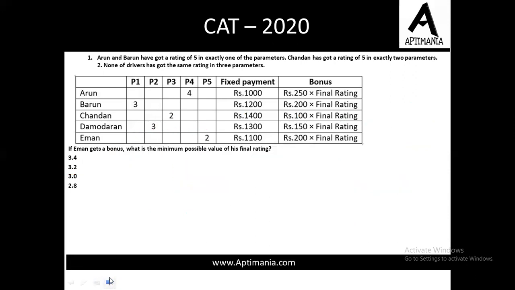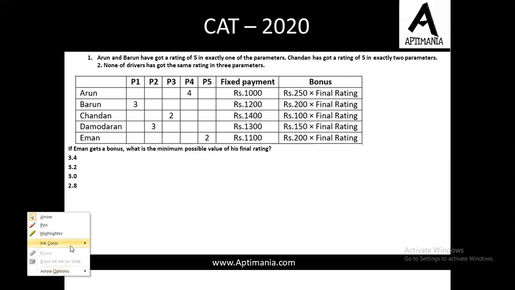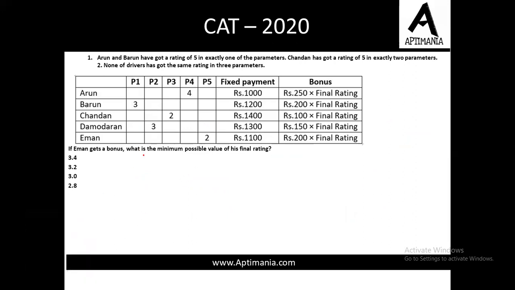मूविंग टू नेक्स्ट क्वेश्चन, if imam does not get the bonus, what is the minimum possible value of his rating? Now see, here we need to find the minimum value. Minimum value देना है, so what we can do is we will try to assign the minimum values possible to imam. Now imam ko minimum kya kya values hum de sakte hain? He gets a bonus, usko bonus mila hai, that means उसने 1 तो score नहीं किया होगा, right? 1 नहीं स्कोर किया तो मैं मिनिमम वैल्यू 2 देता हूं.